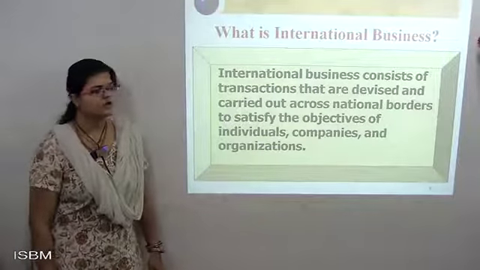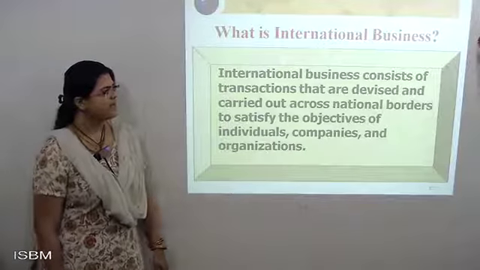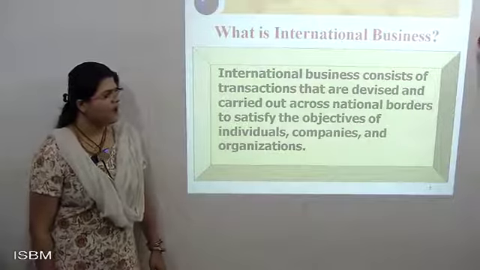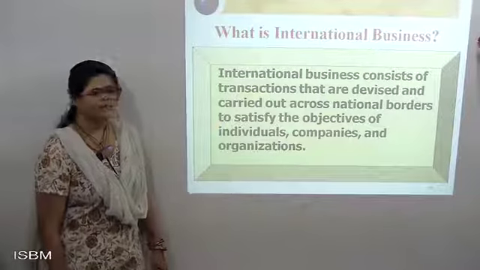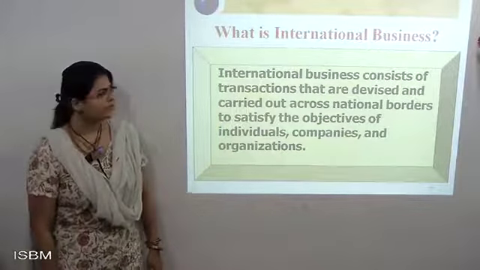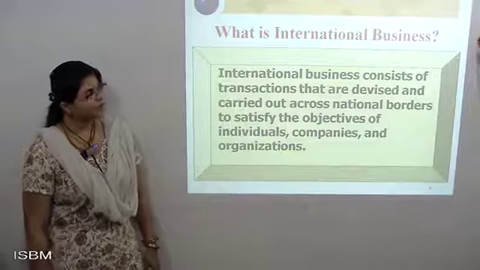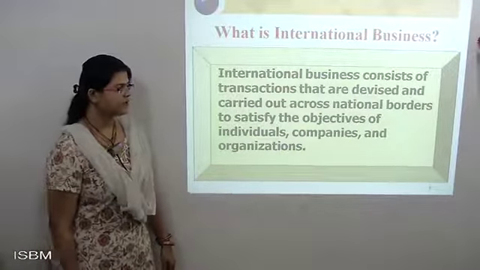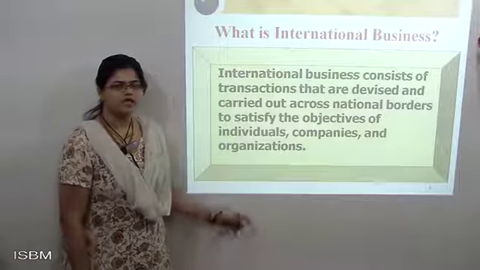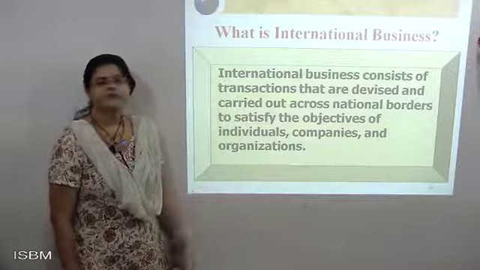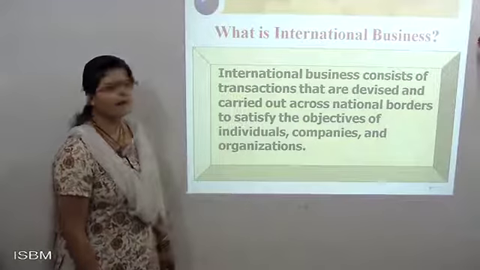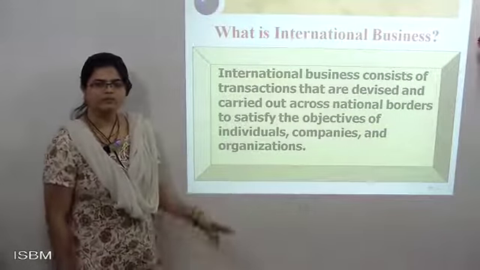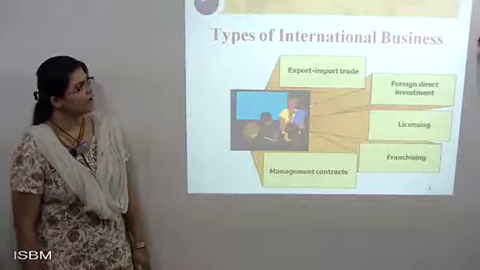International business consists of transactions that are devised and carried out across national borders to satisfy the objectives of individuals, companies and organizations. Now why do we do international business? With the help of three things: for ourselves individually, for the company, and third, for an organization. With the help of these three systems we perform our market, and by performing the market we grow everything for the longer run.